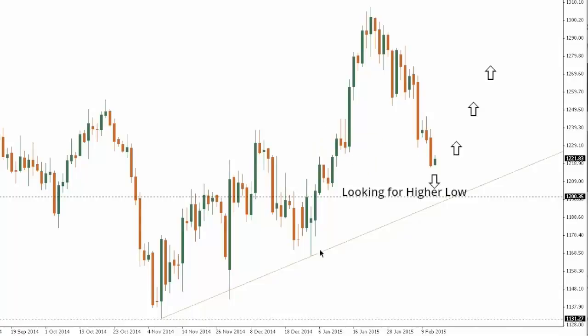So look for this rising trend line to once again be well supported, and for the formation of a higher low somewhere over the coming sessions in favor of a bullish resumption back towards the recent highs that we saw at 1307, 1308, and towards 1345 further up.